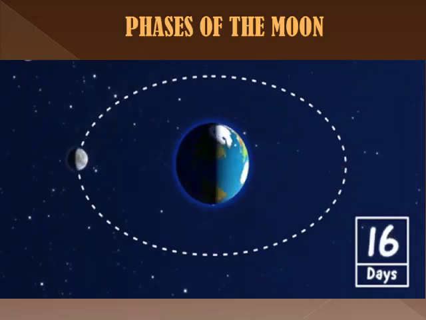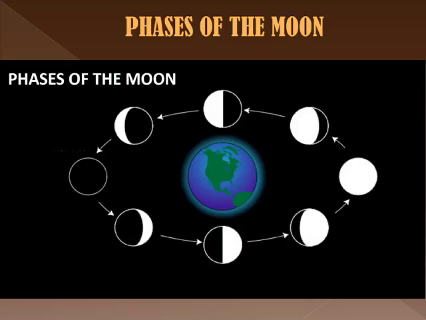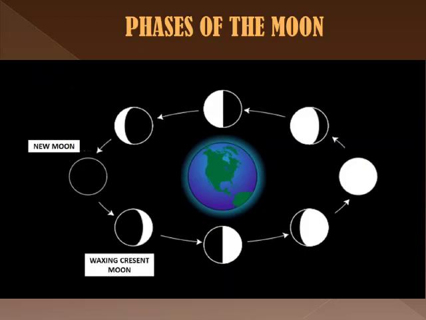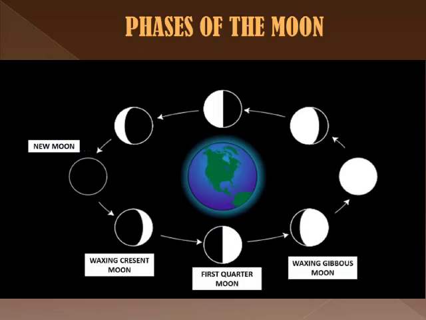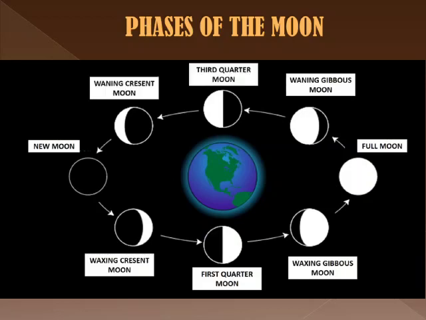As the moon revolves around the earth, the moon's phase changes. The moon goes through 8 major phases. These are as follows: new moon, waxing crescent moon, first quarter moon, waxing gibbous moon, full moon, waning gibbous moon, third quarter moon, waning crescent moon, and again the lunar cycle starts with the new moon.